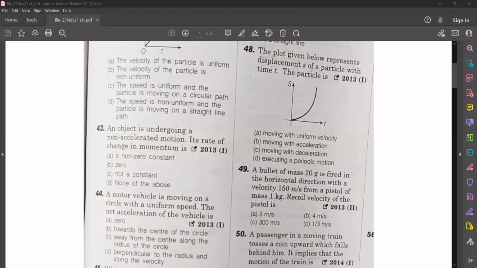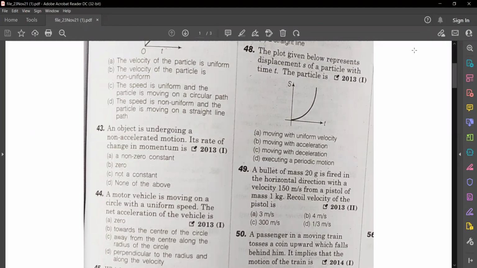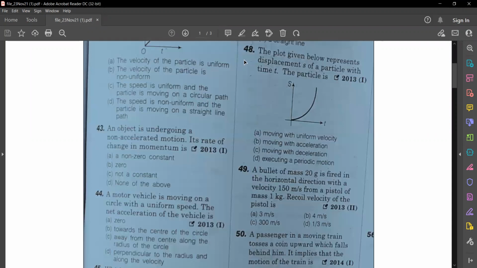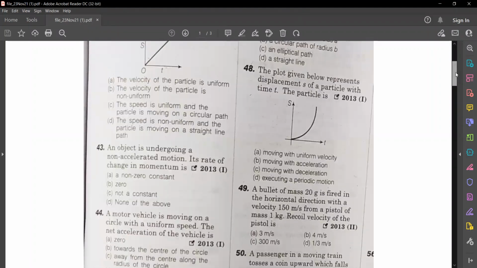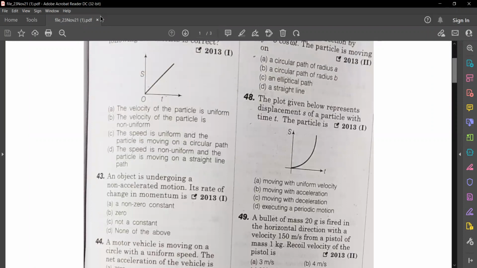The plot given below represents displacement S of a particle with time t.